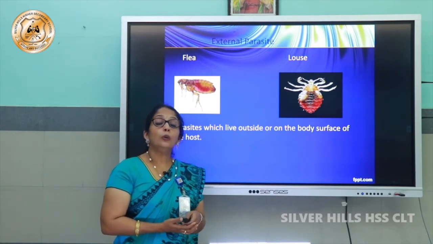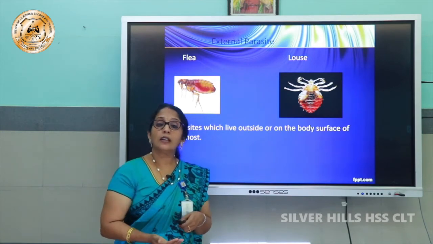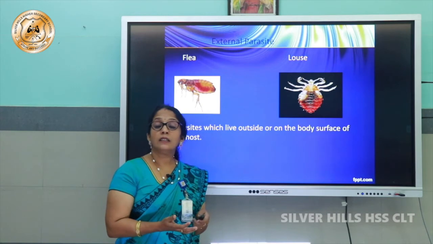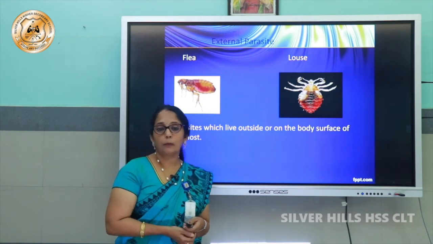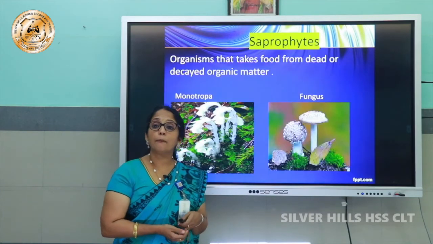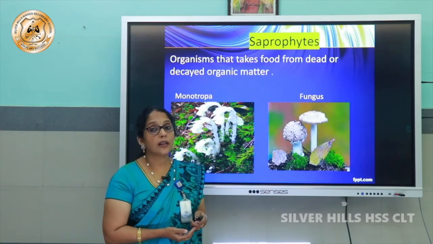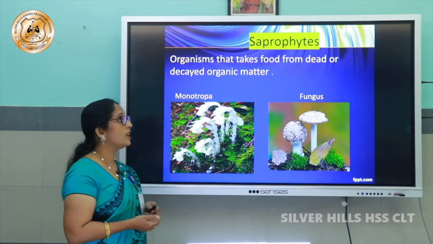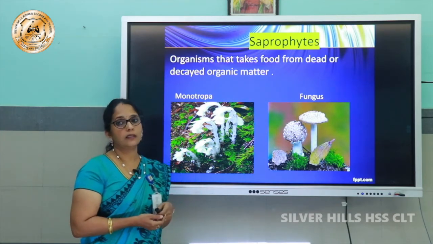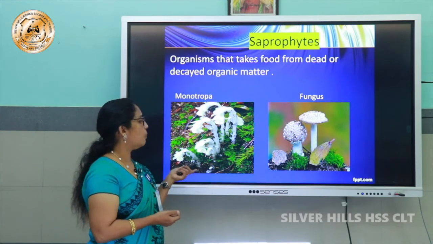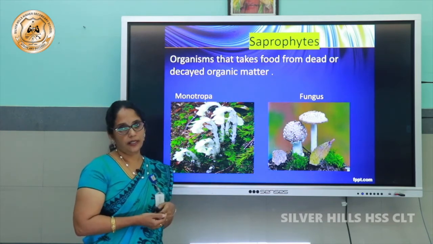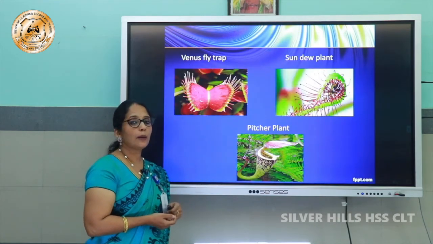Okay, now we can move on to another class of organisms which feed on dead matter or decayed matter. Such organisms are called saprophytes. Saprophytes are the organisms which depend on dead or decayed organic matter. Example, fungus, monotropa, all these are saprophytes.